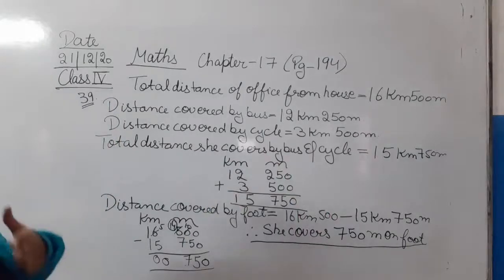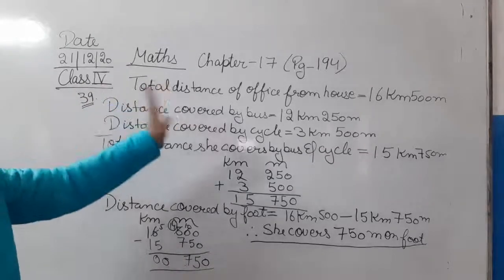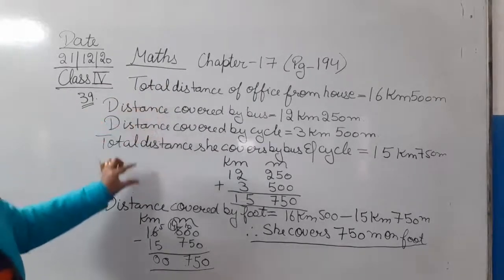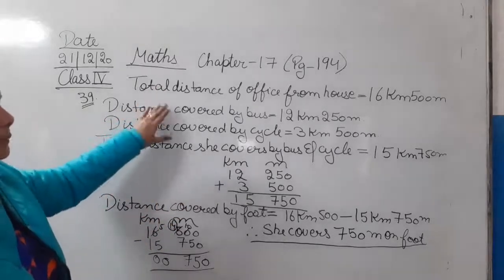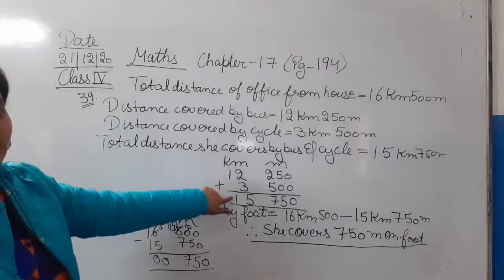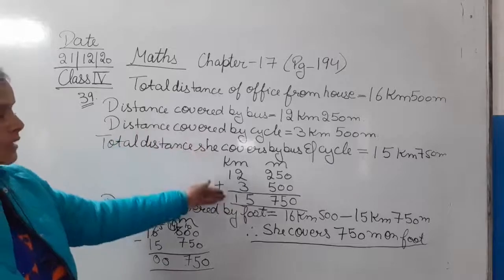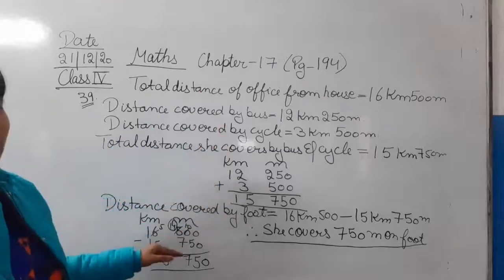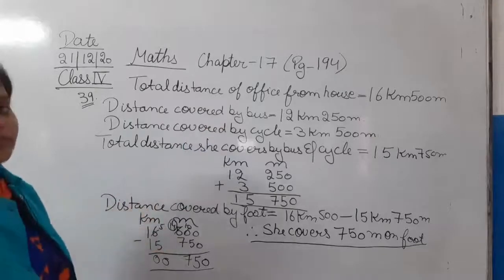क्वेश्चन देखिए थोड़ा सा लंबा है बट इट इज वेरी सिंपल. Total distance of office from house was given, that was 16 kilometer 500 meter. Then the distance covered by bus was given, distance covered by cycle was given, and the distance covered by foot that we have to calculate. वो हमने कैसे calculate किया? We have just simply subtracted. तो सबसे पहले total distance covered by bus and cycle that we have calculated by adding them both, and we got the answer, that is 15 kilometers 750 meter. Now by subtracting this distance covered by bus and cycle from the total distance, you can calculate the distance that she is covering on foot, that is 750 meter.